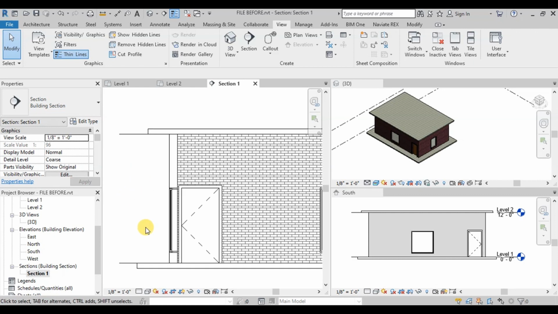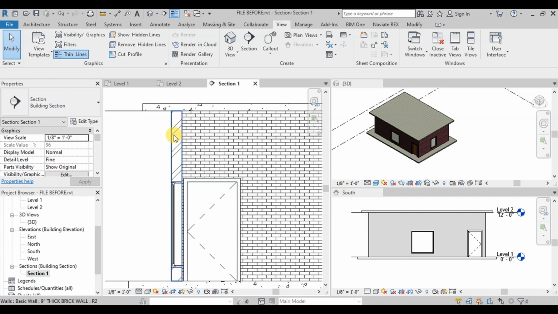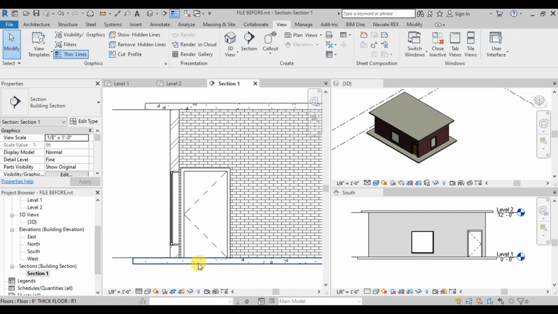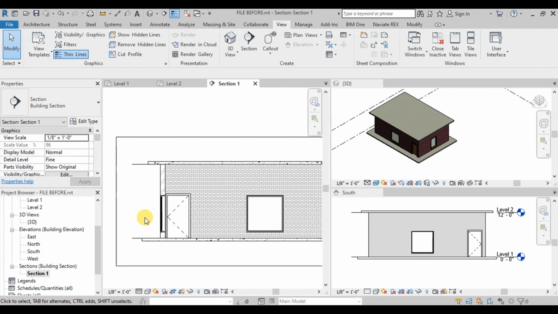Now if we want to see a more detailed section view, we will make some changes. We will click on this detail level button and choose Fine Level Details. Now you can see our cut patterns are applied to walls, floor, and roof. Now let's zoom out a little.